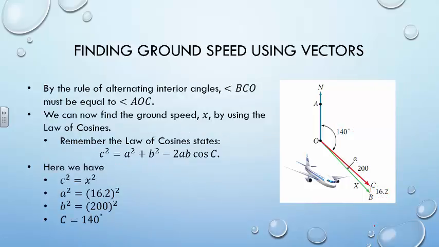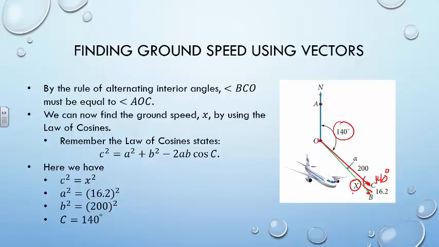First thing we'll need to use is the rule of alternating interior angles, which tells us that BCO must be equal to AOC, which is 140. So this angle inside here is also 140 degrees. Now we know one of the angles in our triangle. We have two of the sides, and we need to find the third side, so we can use the law of cosines. Law of cosines: c squared equals a squared plus b squared minus 2ab cosine of c.